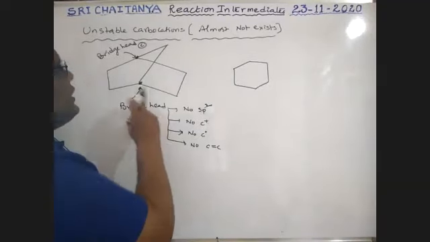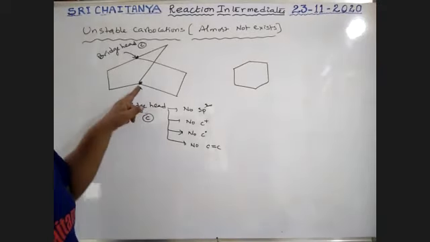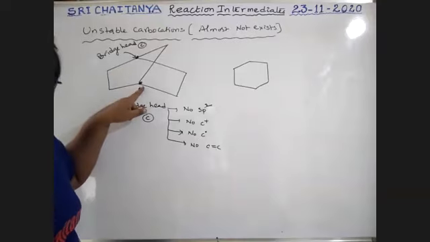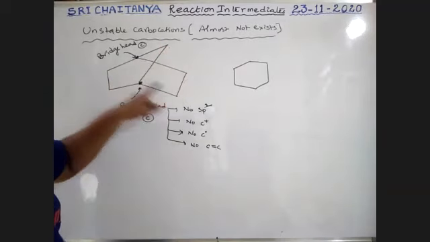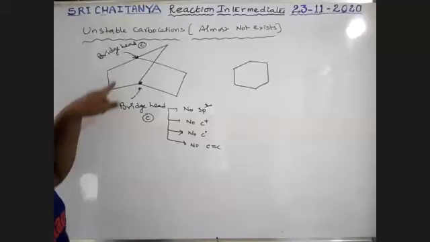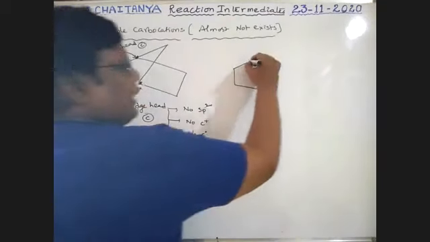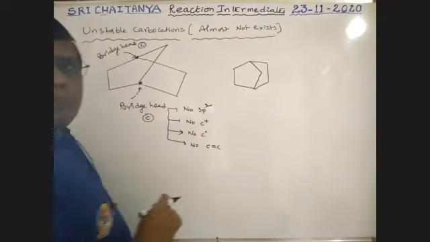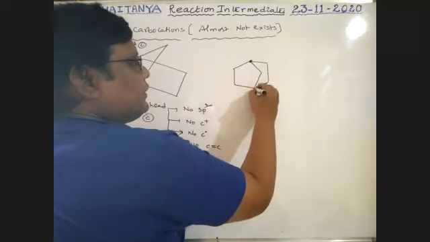That should be sp3, not sp2. Okay, so this is our Bredt's rule, boys. So see here, did you catch my point? This carbon never gets positive charge. This carbon never gets C=C. This carbon is possible, and this carbon possible, but not this carbon. These are bridgehead carbons.